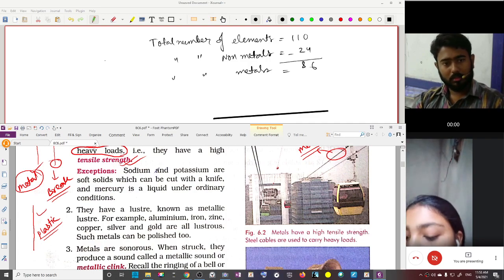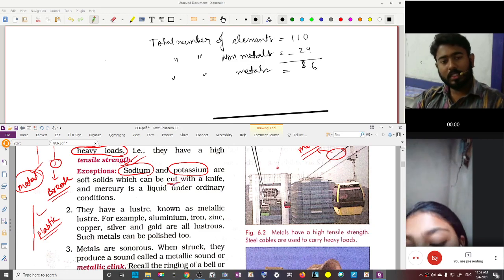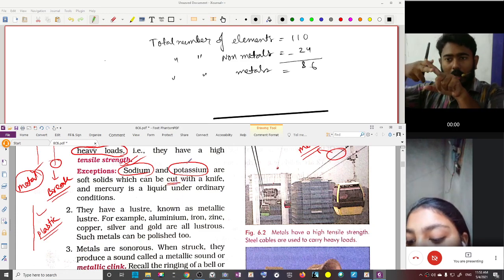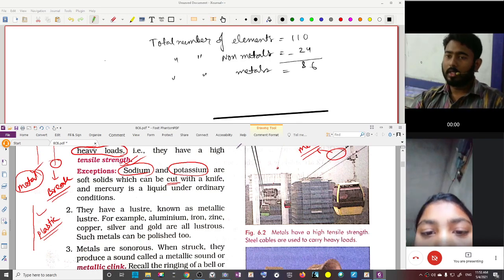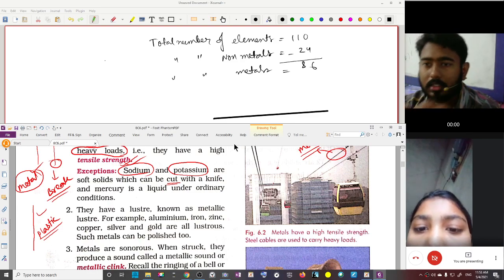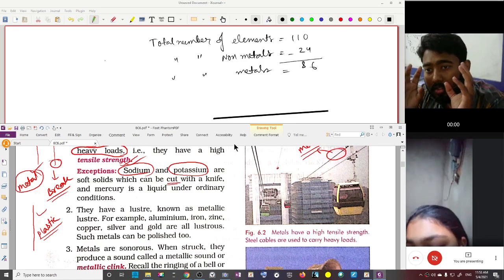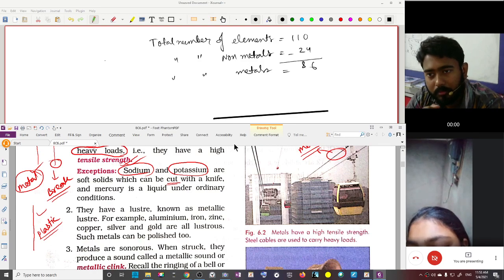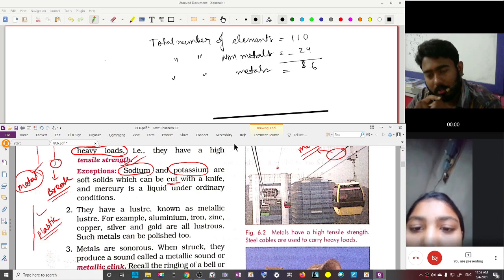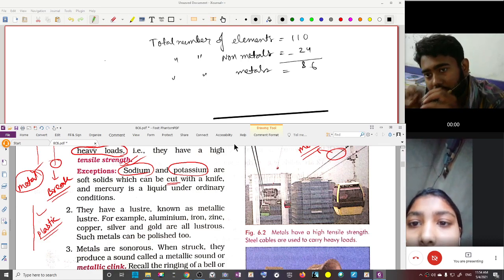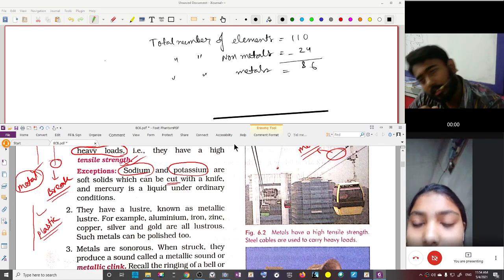Sodium and potassium are soft solids which can be cut with a knife. You can cut sodium and potassium with a knife directly. You can only cut a substance if that substance is soft. Suppose you can cut a paper, you can cut a banana. So you can only cut substances which are soft. You cannot cut substances which are hard. Is that clear? Yes.